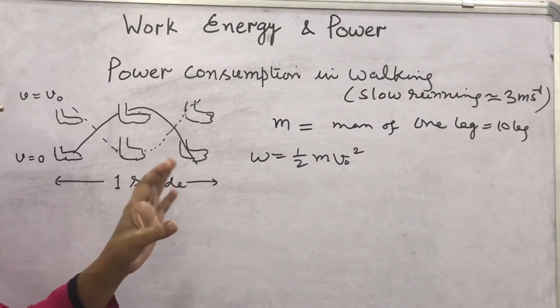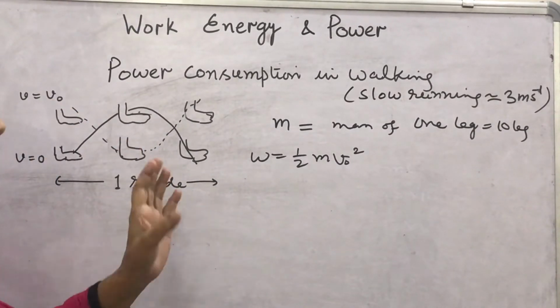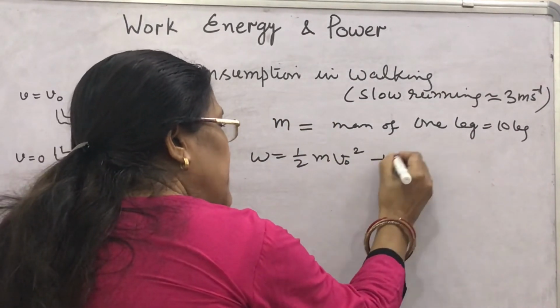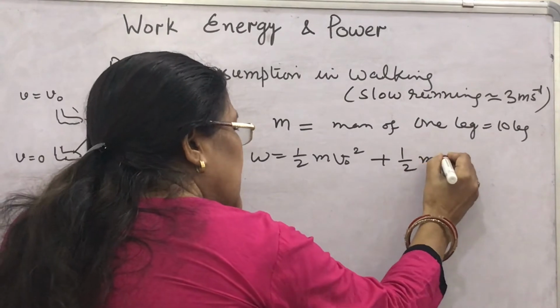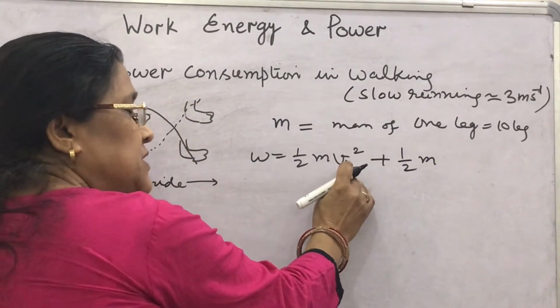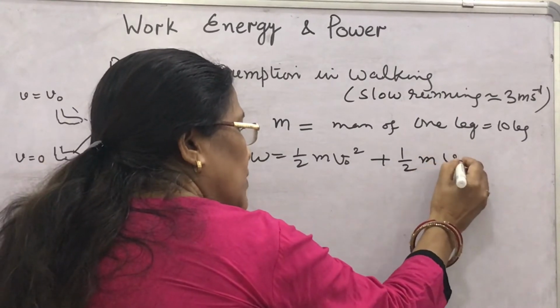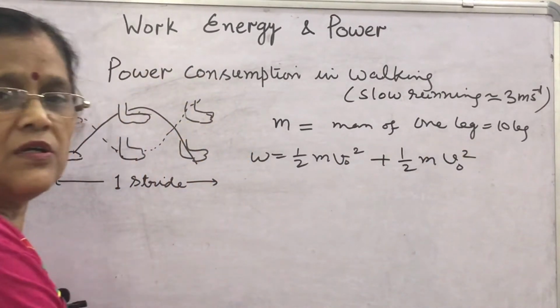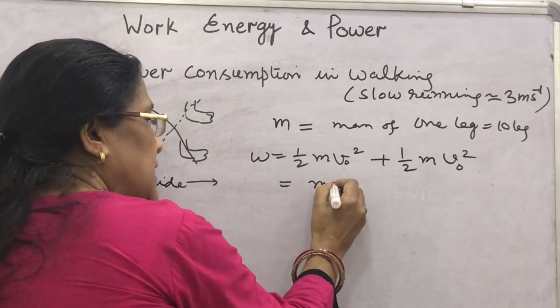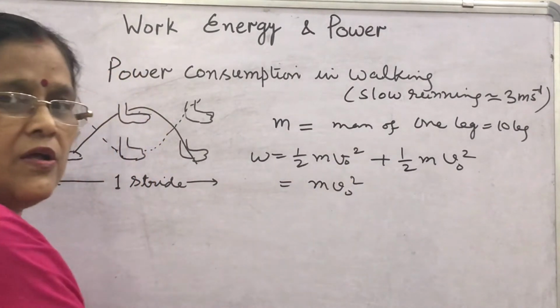The energy spent by the complementary set of leg muscles is the same. So for one leg, this is from rest to v naught position and this is from v naught to rest position. Then what is the energy spent by the one leg? That is m v naught square.